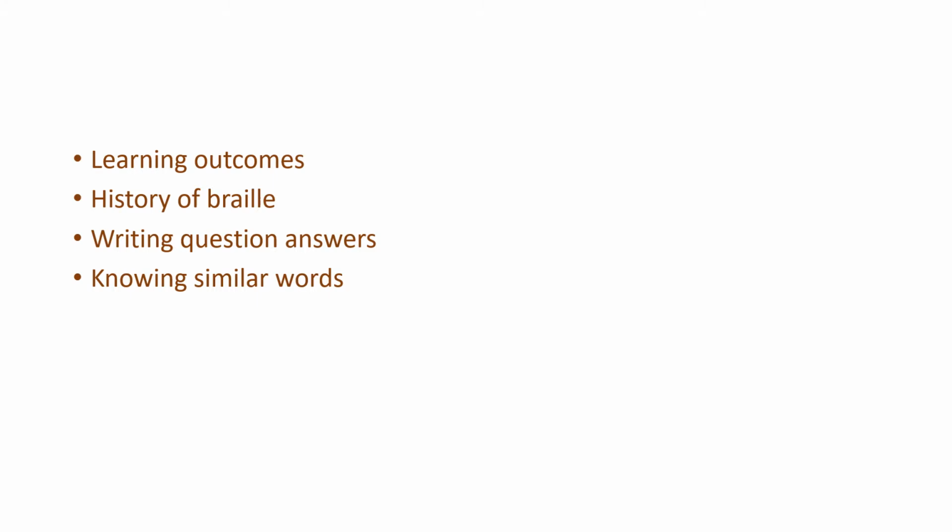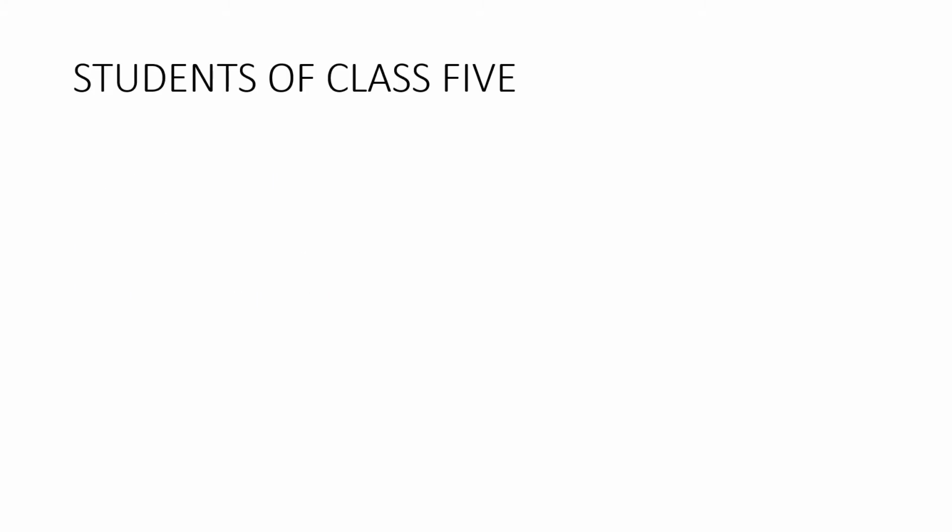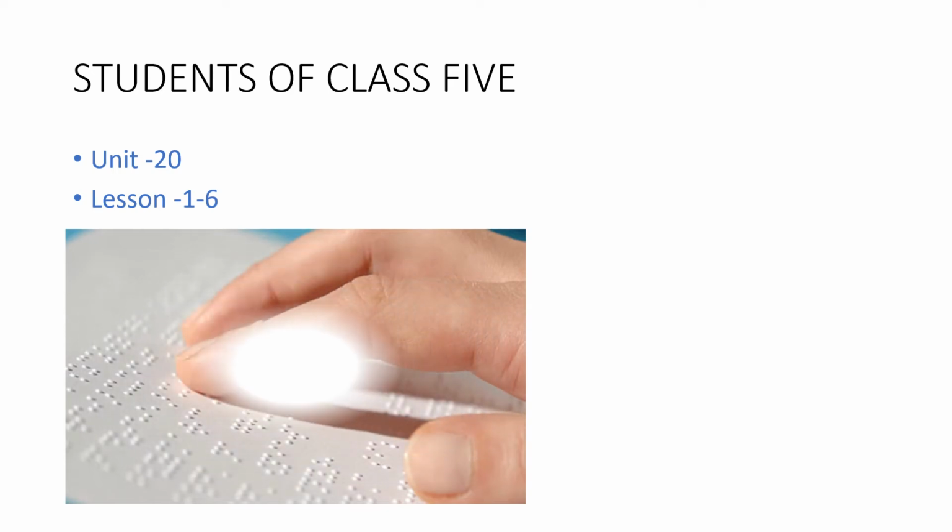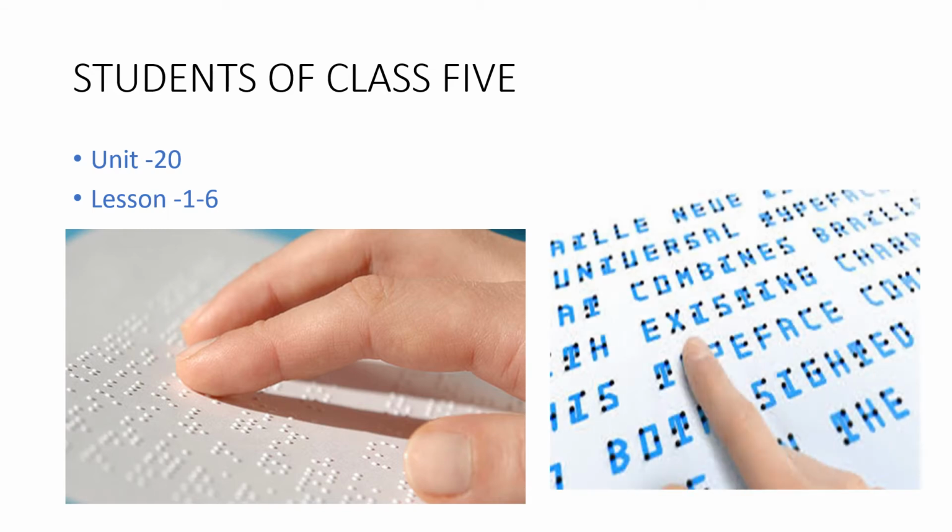Today our learning outcomes. Students of class 5, I will discuss Unit 20, Lesson 1 to 6. Look at the pictures. What can you see? There is a script of Braille. Actually, this Braille is used by blind people for reading and writing. Look, the letters are made with raised dots. Blind people move their fingers and they feel and they can read and write through this Braille.